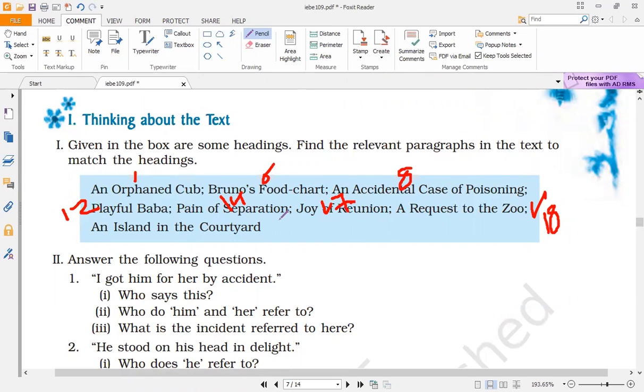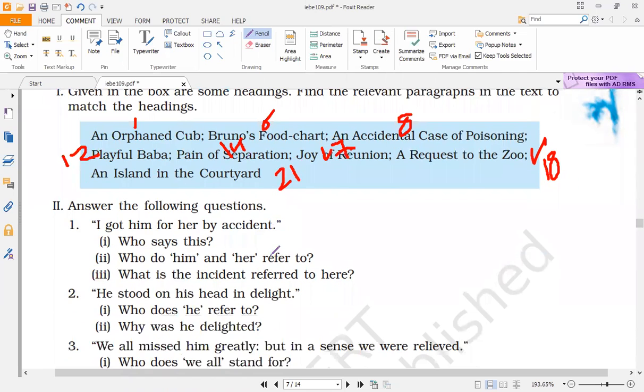And an island in the courtyard is the third last paragraph, that is paragraph 21. So these are the paragraphs where you find all these main headings mentioned, as per the sequence of the story.